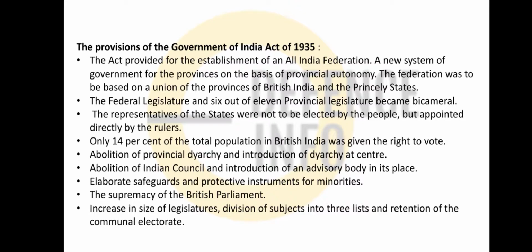And friends, representatives of the states were not to be elected by the people but appointed directly by the rulers. That you need to know. And even only 14% of the total population in British India was given the right to vote. Not everybody. Okay, and abolition of provincial dyarchy and introduction of dyarchy at the center. So just remember that. And abolition of the Indian Council and introduction of an advisory body in its place. Elaborate safeguards and protective instruments for minorities. Supremacy of the British Parliament and increase in the size of the legislature. Division of subjects into 3 lists.